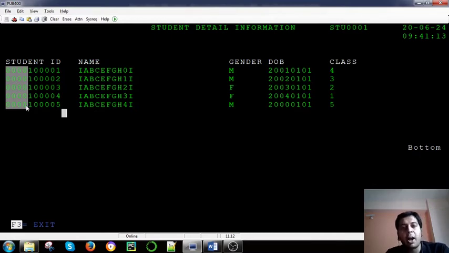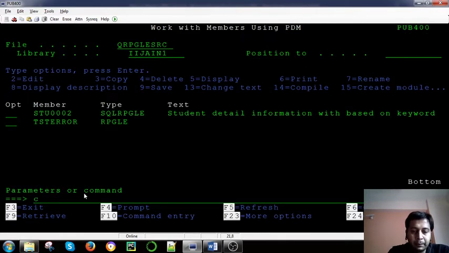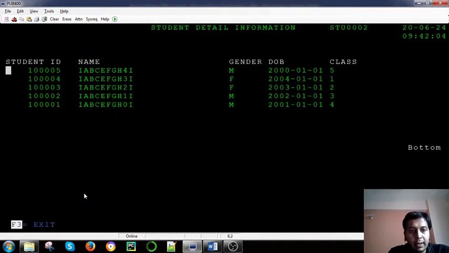But I was thinking about how we can use, with the help of declaring edit code in a physical file and using those keywords in the display, how we can use it, right. So here, if you call this program, the next one, Active 0002, you can see that these leading zeros are removed, right. Why are they removed? Because in the display file, we have used the reference keyword.